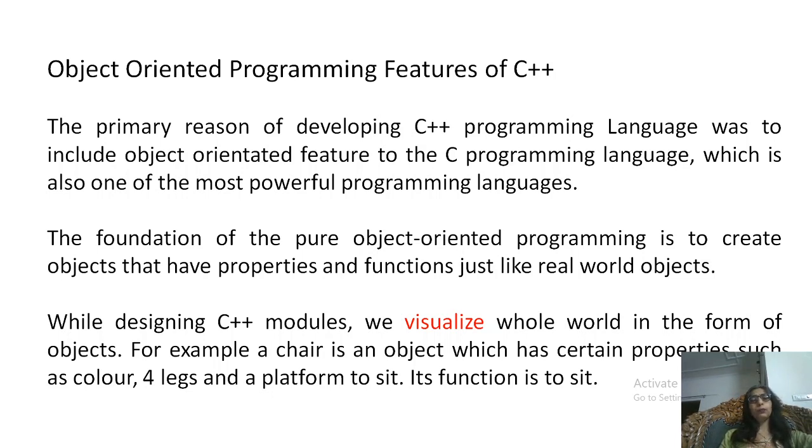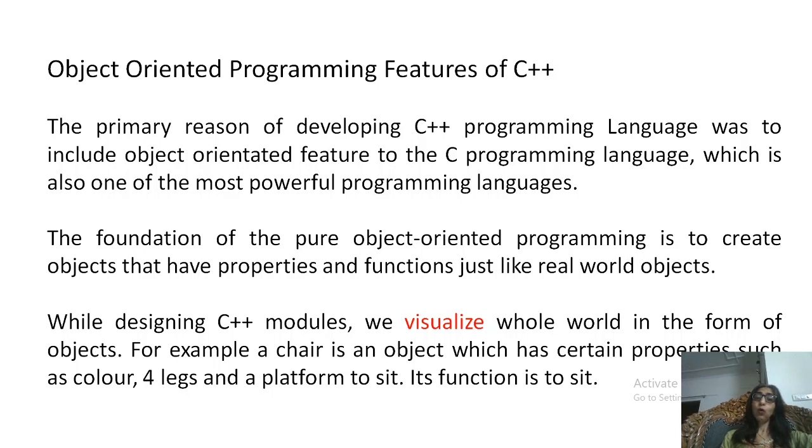So what is OOPS? OOPS means creation of objects, objects which have properties and characteristics, and then we can also define different functions performed by those objects together with their properties. Basically, here we bundle together properties and functions in a single unit.